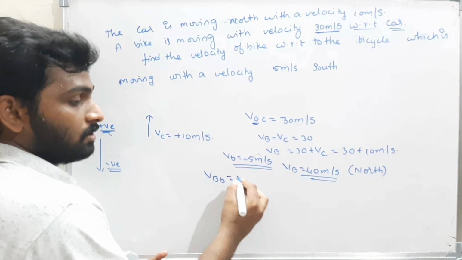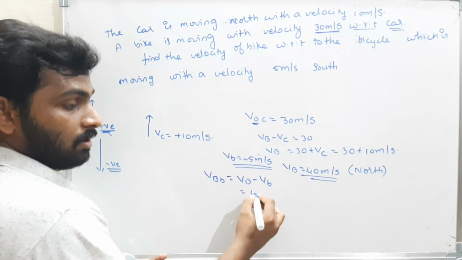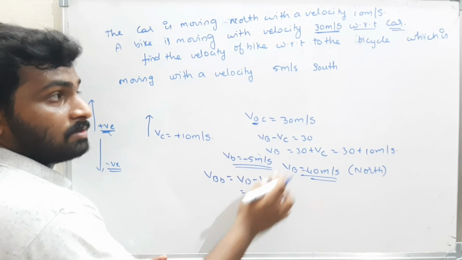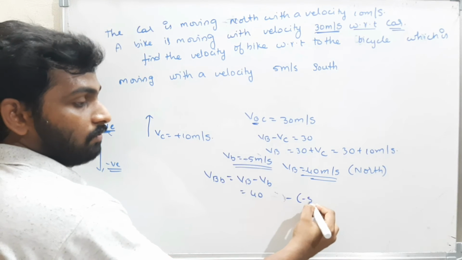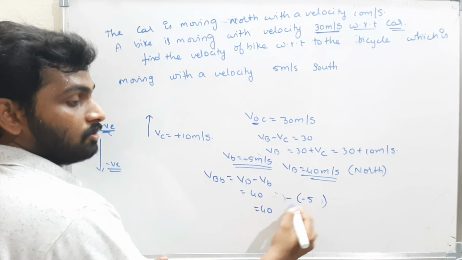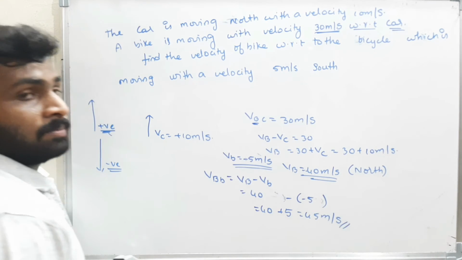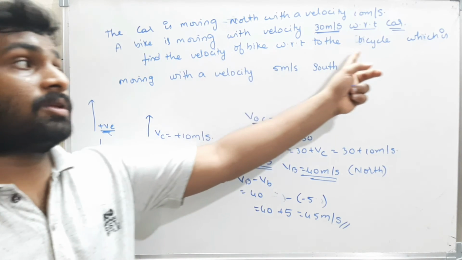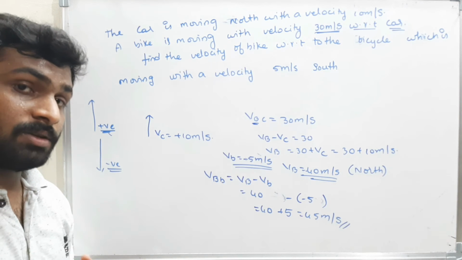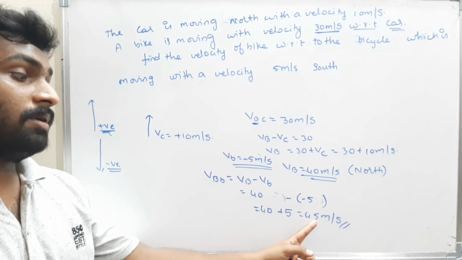Therefore, they told us to find the velocity of the bike minus the velocity of the bicycle. What is the velocity of the bike? That is 40 meters per second minus the velocity of the bicycle, minus 5 meters per second. For 40, minus into minus is plus 5. That is nothing but 45 meters per second. The velocity of the bike with respect to the bicycle is 45 meters per second. That means the one who is on the bicycle will feel as if the bike is moving with a speed of 45 meters per second.